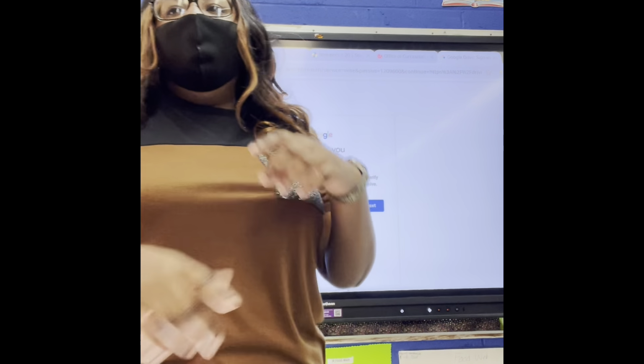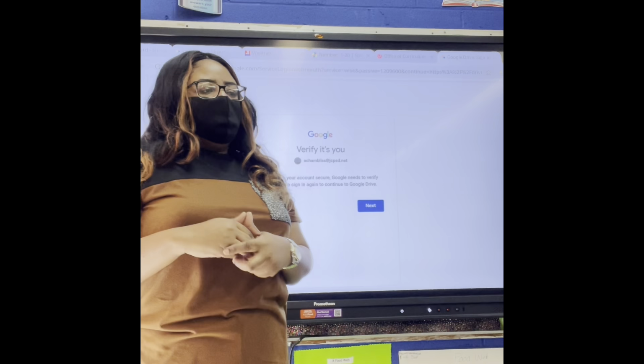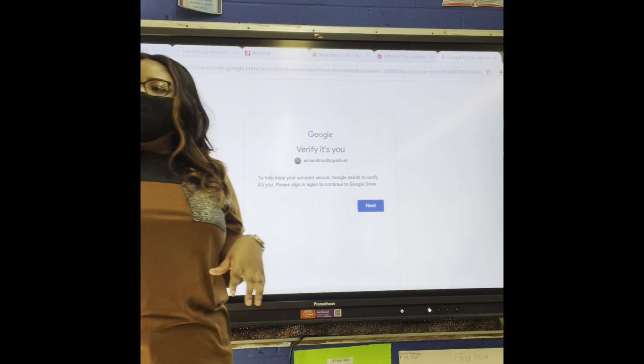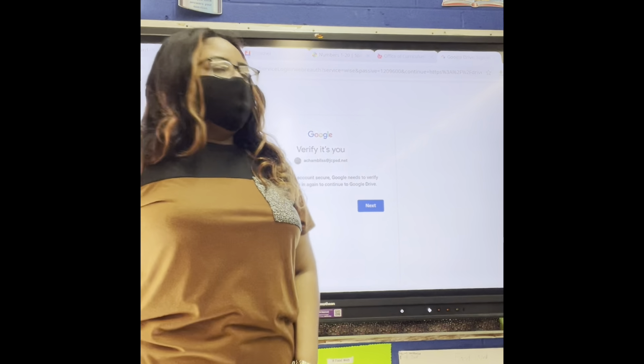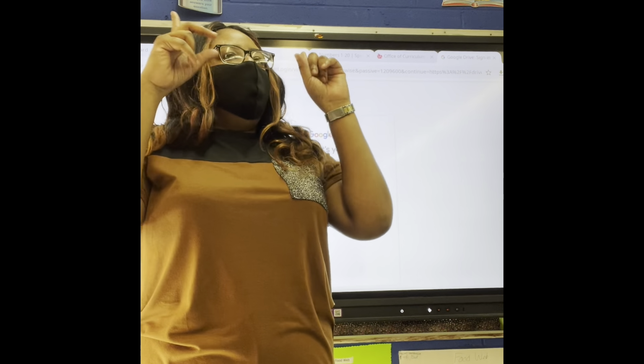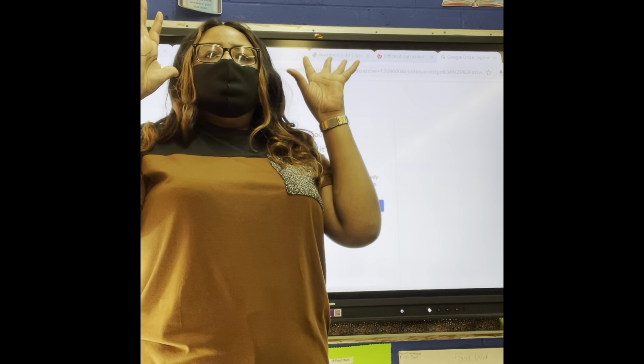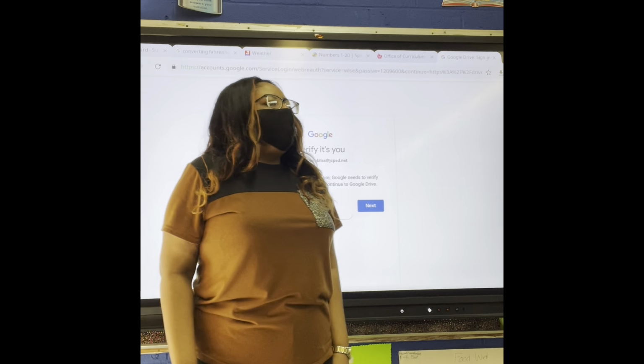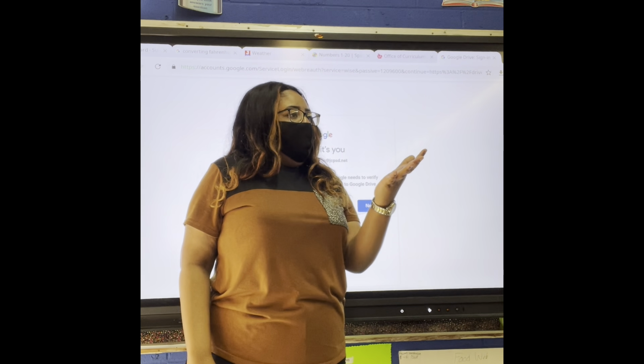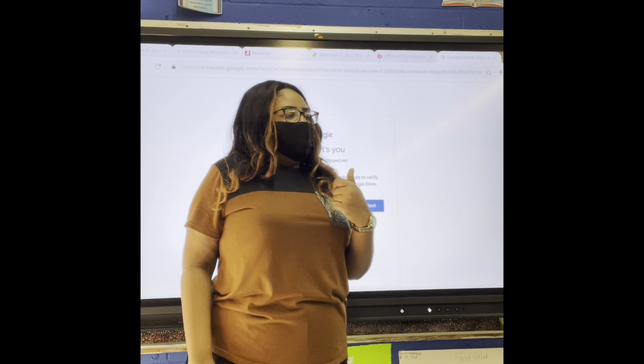So when it comes to low pressure system, who wants to explain to us what happens during low pressure system? Sharpay? The air flows in and upward. The air flows in and upward in the center. Once the air flows in and upward in the center, what happens? What happens? Is the weather good or bad? Bad. We have bad weather.